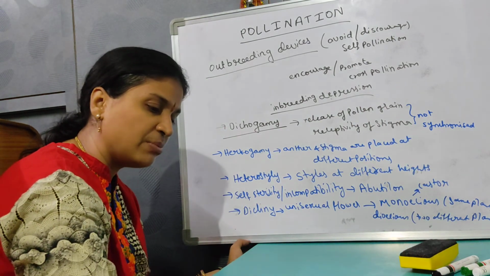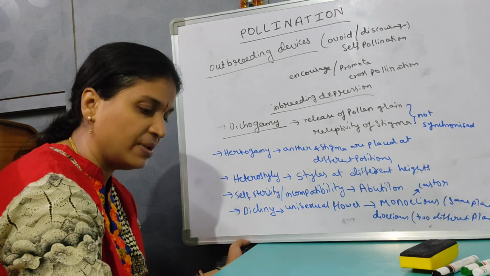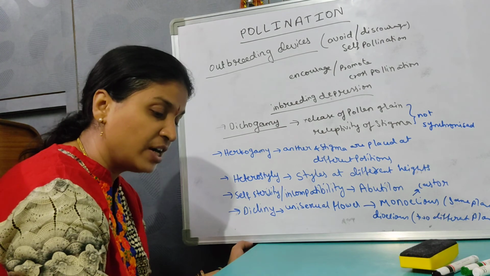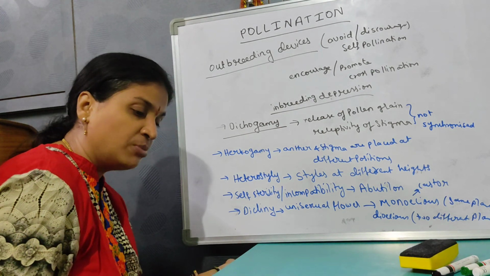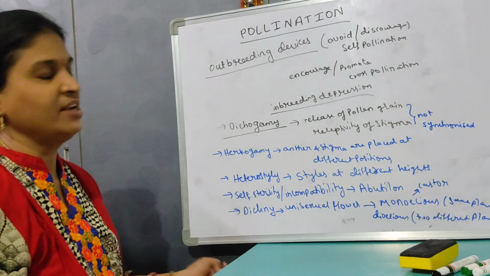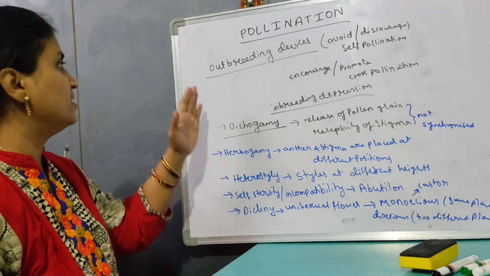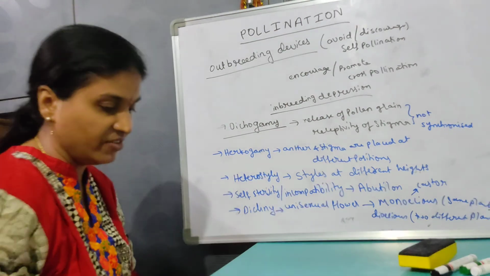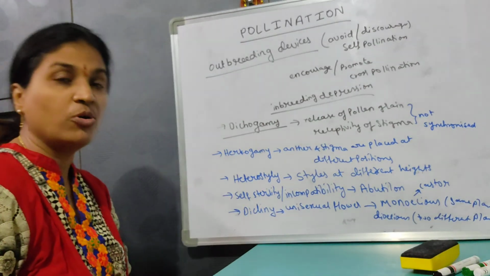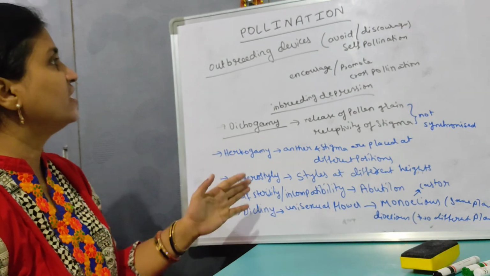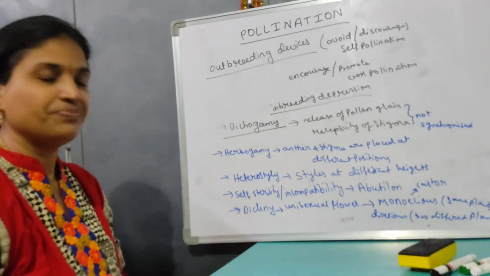If both male and female flowers are present on the same plant, monoecious. If both male and female are present on two different plants, dioecious. So monoecious and dioecious come under dicliny. These are the 5 outbreeding devices which will be promoting cross-pollination and preventing or avoiding or discouraging self-pollination. Thank you.